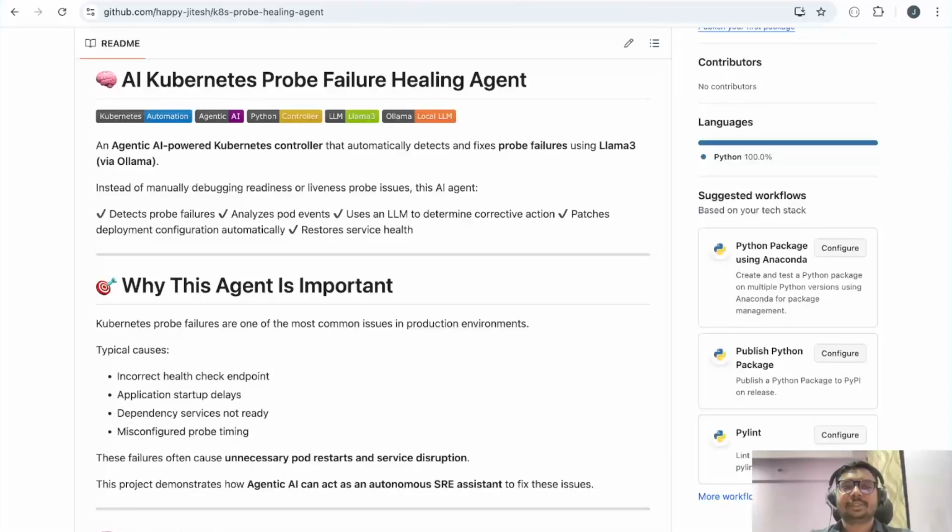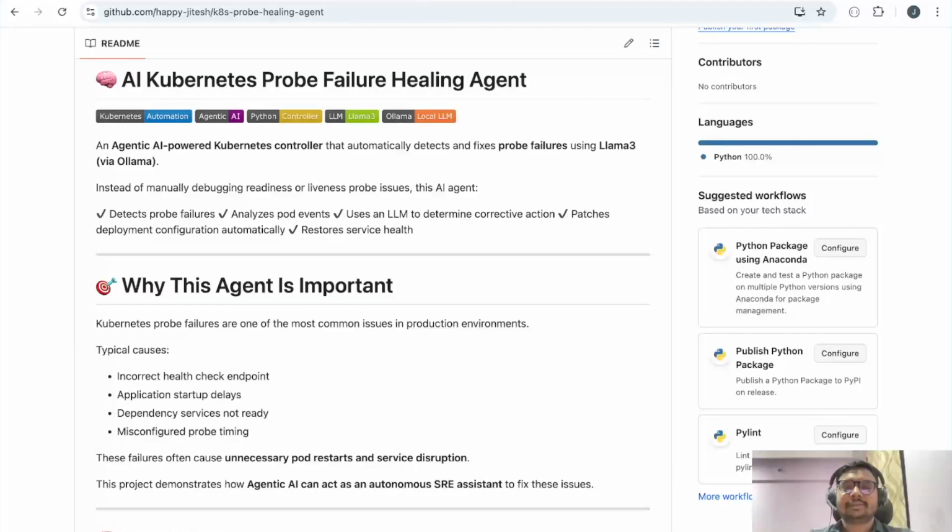I am Jitesh Ponkar, and in today's episode we will build a Probe Failure Healing Agent. This agent will automatically detect and fix probe failures using Llama.